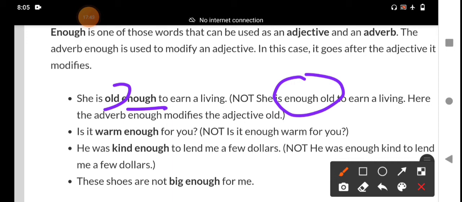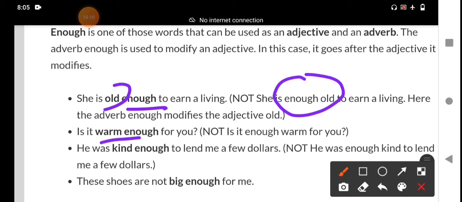What is the part of speech? It comes before a noun. It is an adjective. But here it is an adverb. She is old enough to earn a living. Enough is an adverb. It comes after an adjective and qualifies the adjective. It is warm enough. Warm is also an adjective. It is warm enough for you.